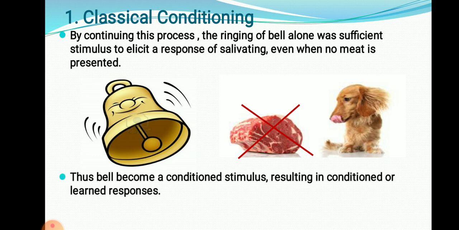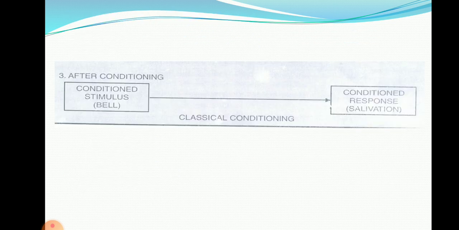That is the condition. Thus, the bell becomes a conditional stimulus. The bell is creating salivation, resulting in the learning process of that particular dog. So third, after conditioning, what happened? Before conditioning, during conditioning, and after conditioning. After conditioning, only ringing the bell produces the salivation.